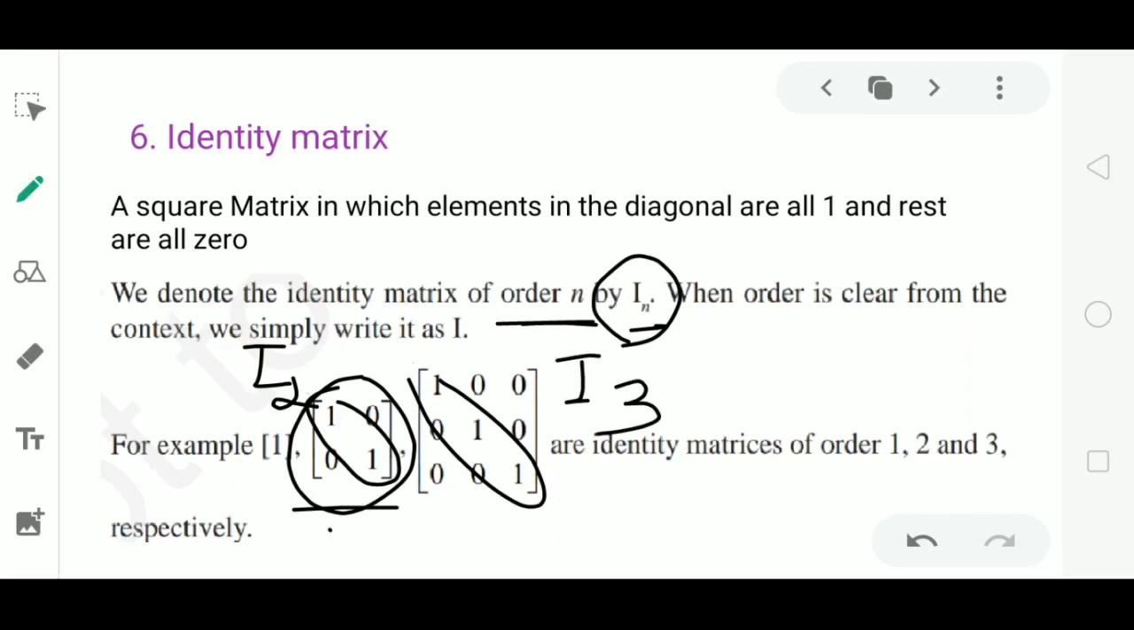Or if we clearly know the order, you can also denote the identity matrix in general as I. So generally we denote identity as I. You can consider identity of any order depending on the particular problem or particular situation.